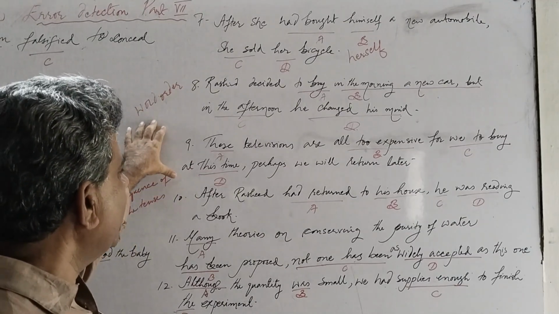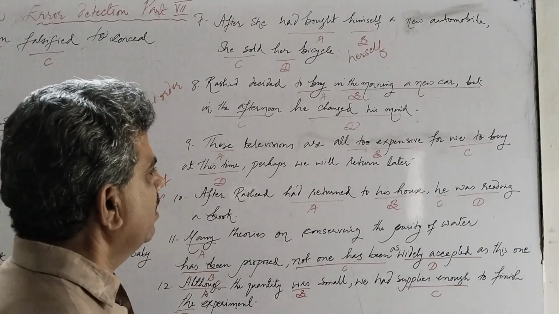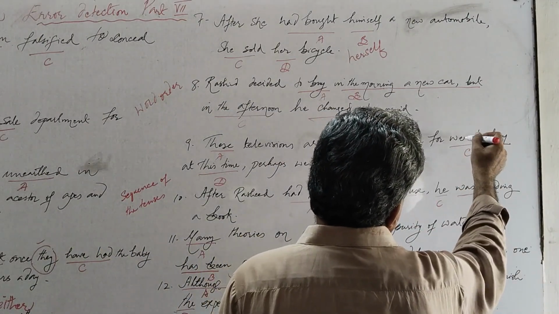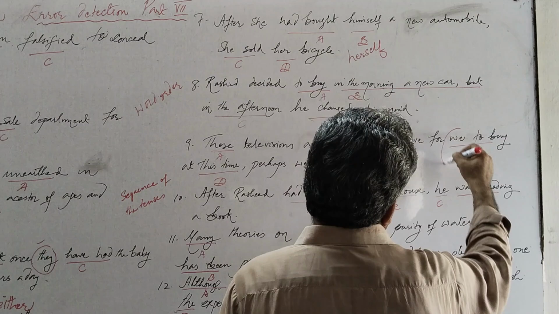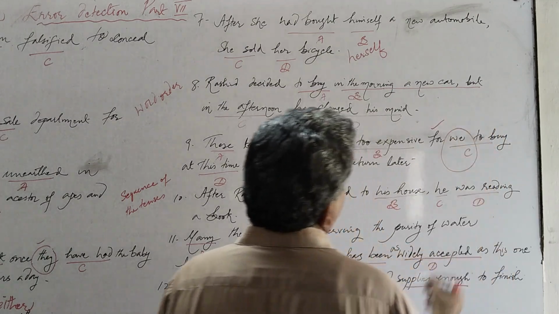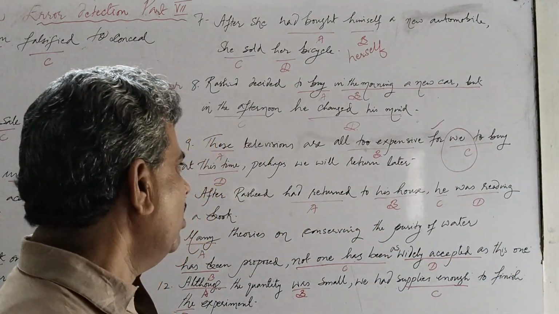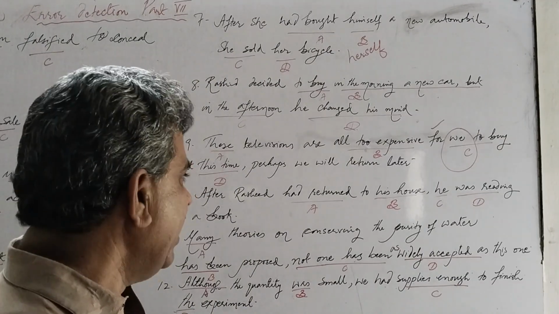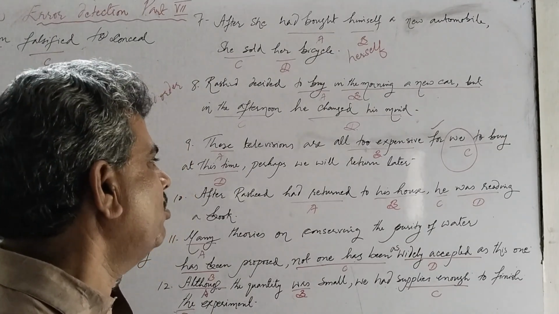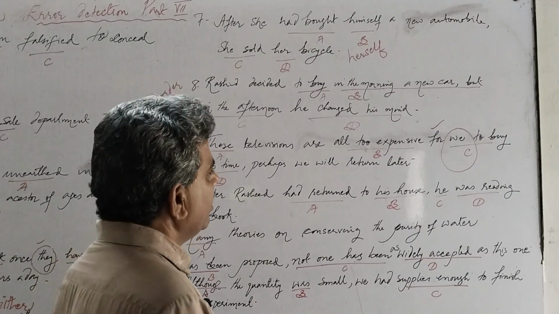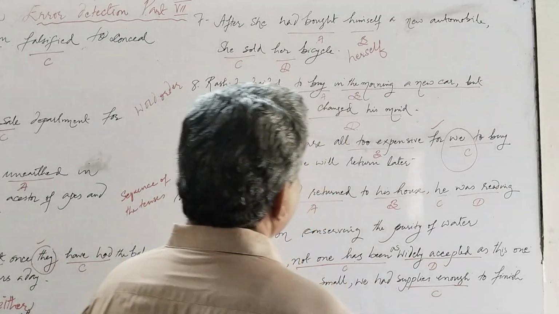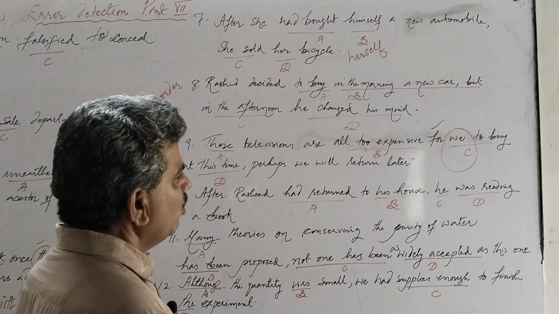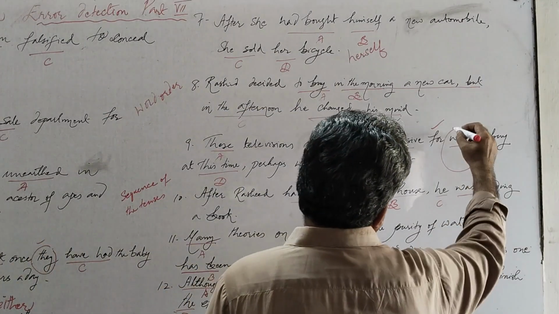So when we read the sentence, we see that here we have a pronoun we after a preposition. We know that after a preposition, we should have any pronoun in its objective case. It is not acceptable in a nominative case or in any other case. So we should remove we and keep us here.